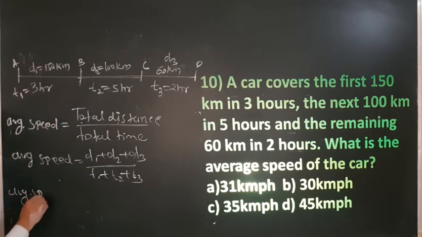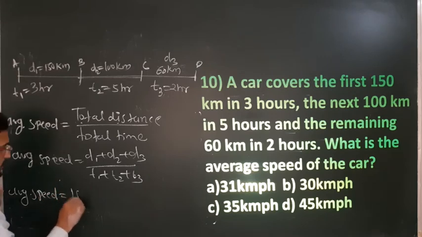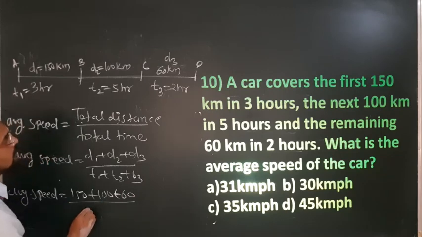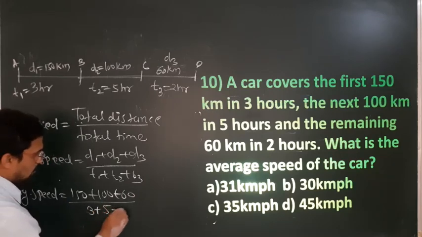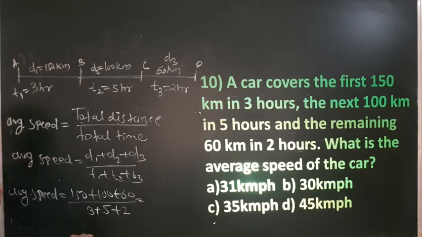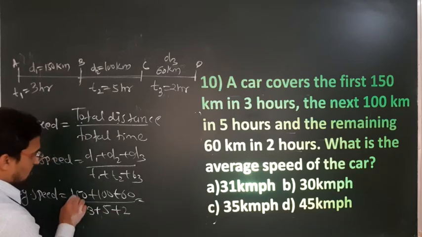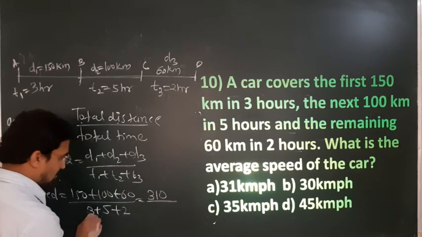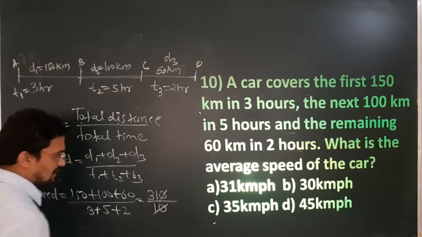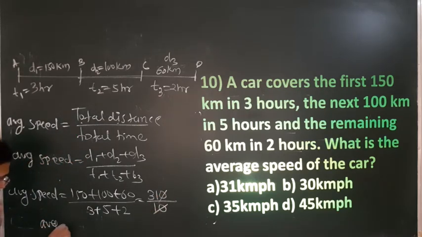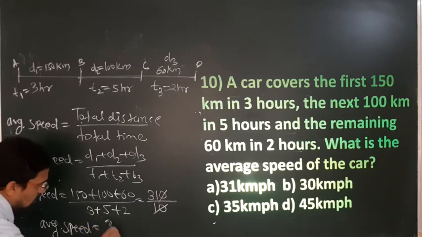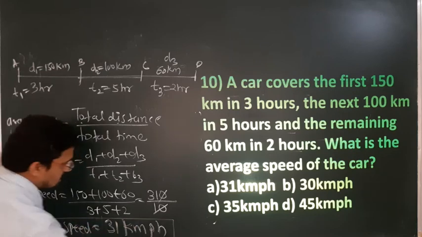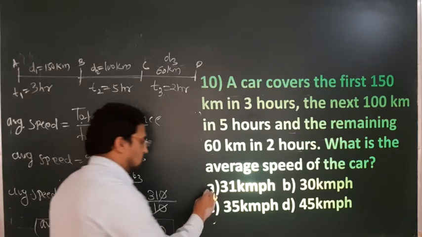Therefore average speed is 150 plus 100 plus 60, whole divided by 3 plus 5 plus 2. Because everything is in kilometer and hour, just place the values directly. 150 plus 100 is 250, 250 plus 60 gives 310, divided by 10. 10 and 10 cancel out, so what is left? Therefore average speed is 31 kilometer per hour. Option A is correct.